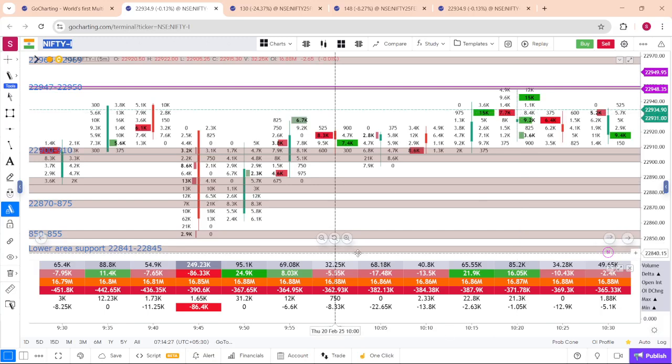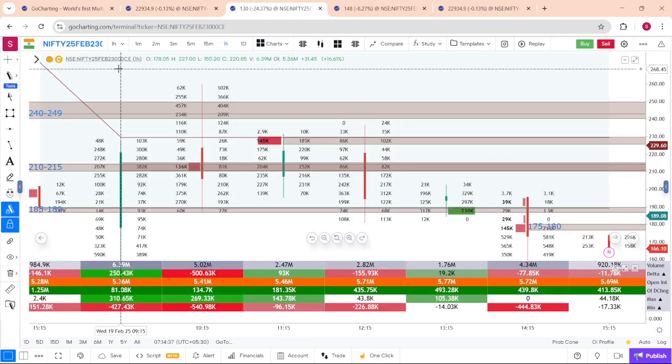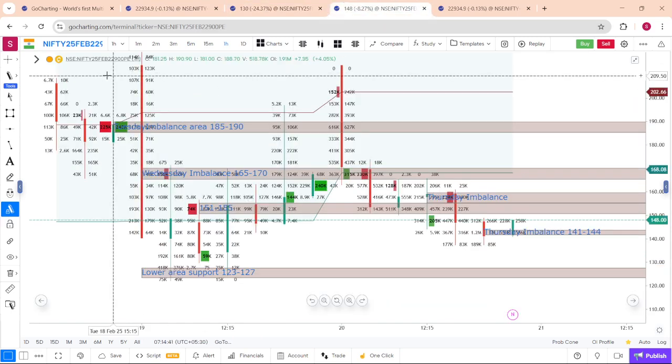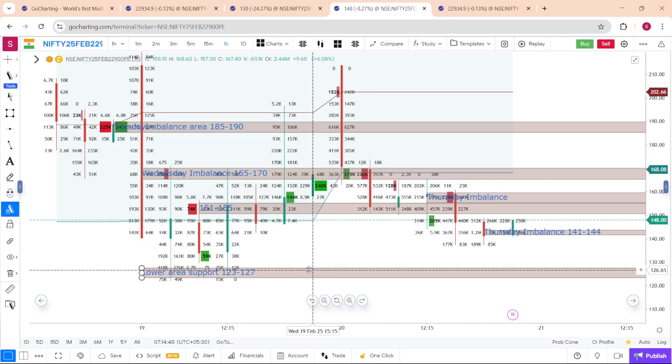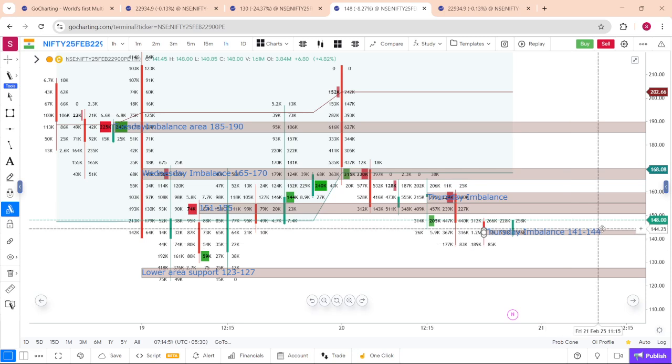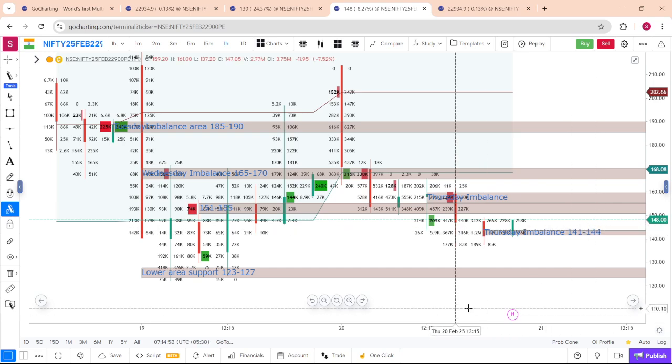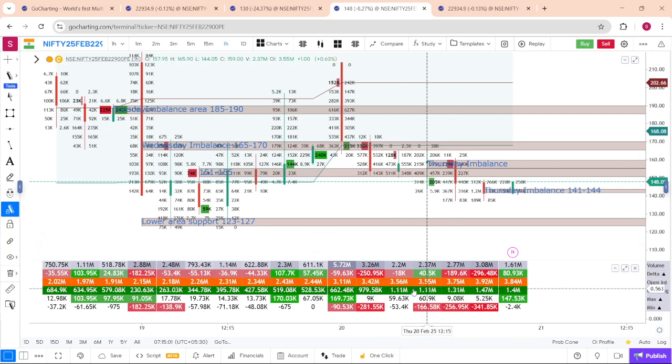Hi, today I will quickly give some imbalance areas of Nifty futures, the Nifty 23,000 call and the Nifty 22,900 put option. In the put option, the lower area support lies at 123, 127. After that, 141, 144. If it trades above this level with volumes, this data is very crucial.